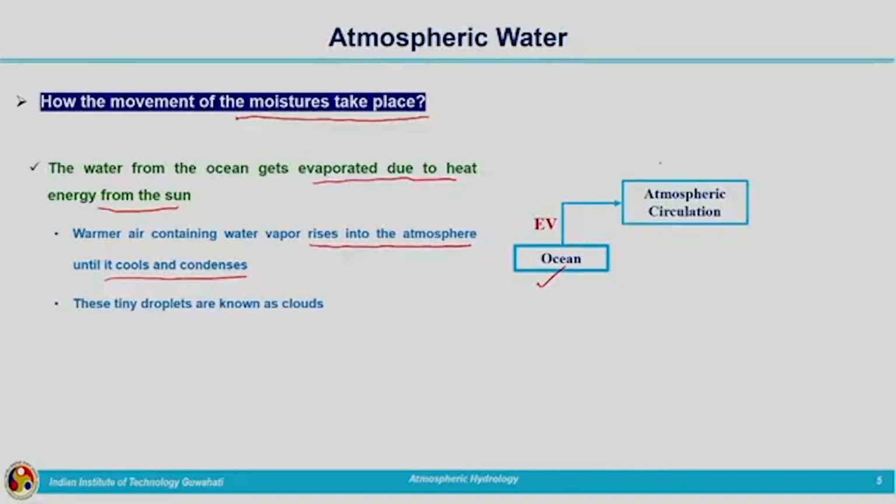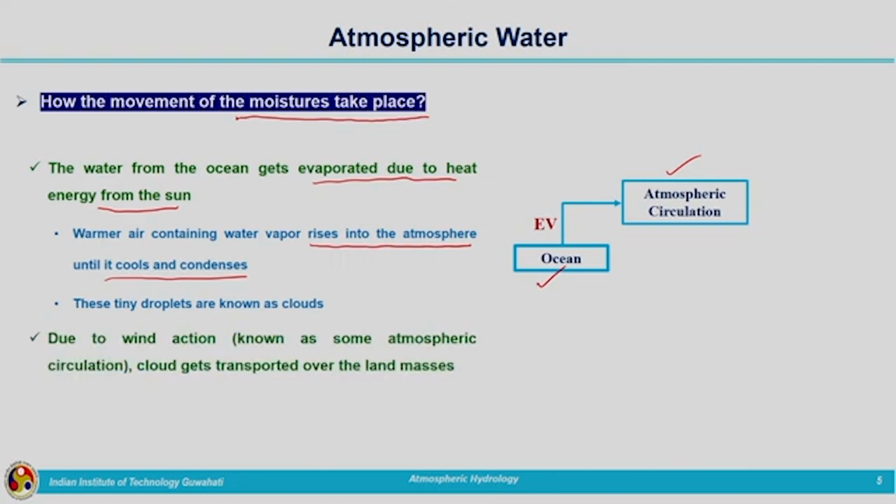That is what is known as atmospheric circulation. So, when the clouds are formed and due to the wind action, these clouds will be transported from one place to another place. And when condensation takes place, water will be precipitating on the land. So, we are having two main processes, evaporation and condensation. Based on that, we will be getting precipitation on the land.